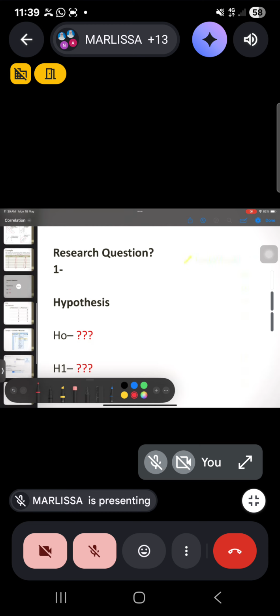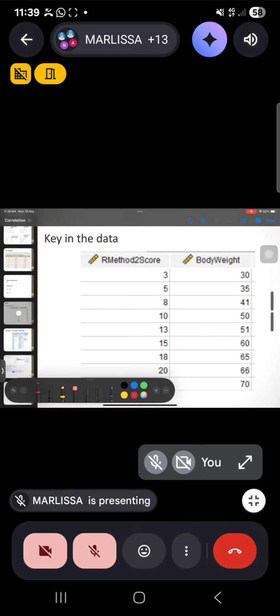Okay, next is the data analysis using SPSS. What you need to do now is key in the data.